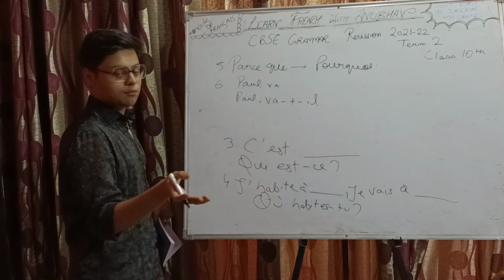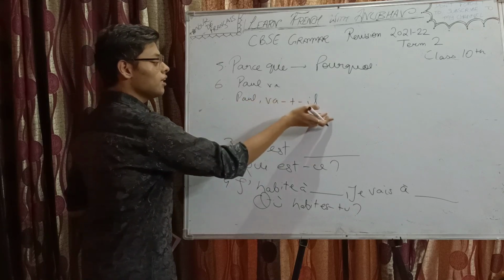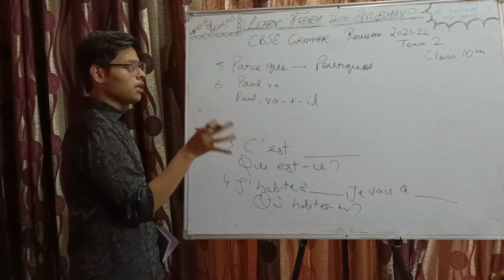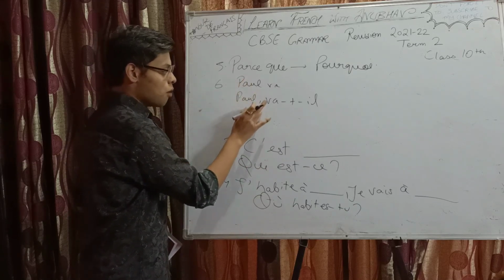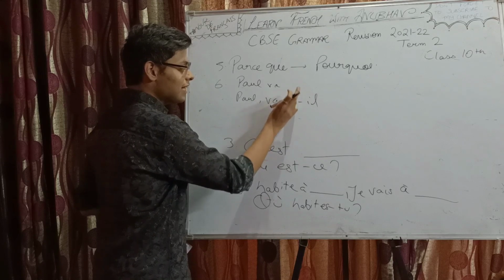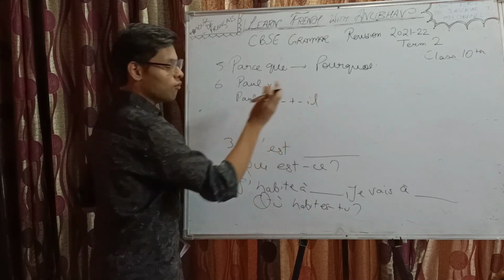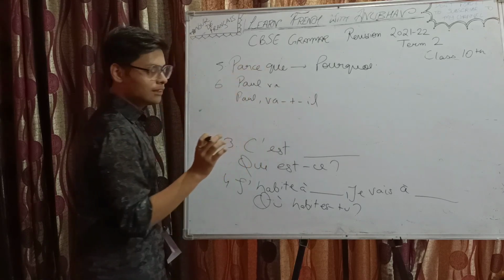And then the rest of the statement. Okay, that's how we do inversion with proper noun. Or you can simply say va-t-il using the subject pronoun corresponding to the proper noun. Or if you want to incorporate the proper noun in the question, then proper noun, comma, the verb. This T is added when in inversion the verb ends with a vowel and the subject begins with a vowel. Okay, only in those cases T is added and then the subject pronoun.